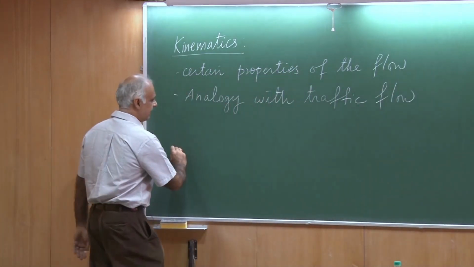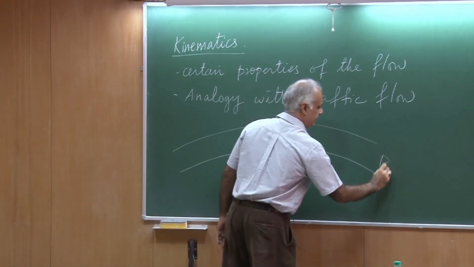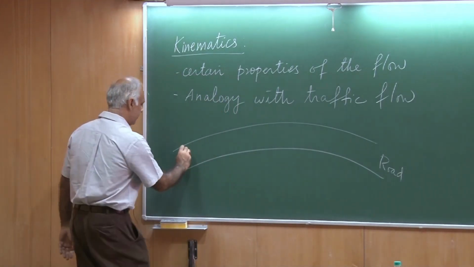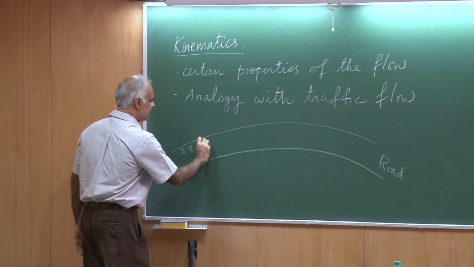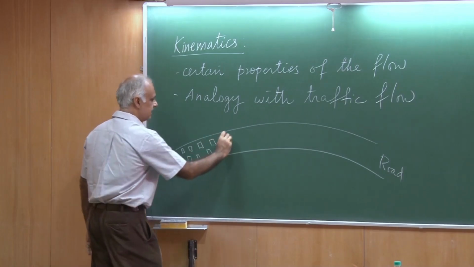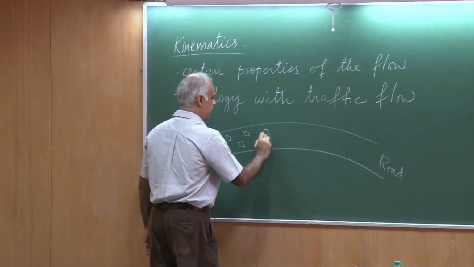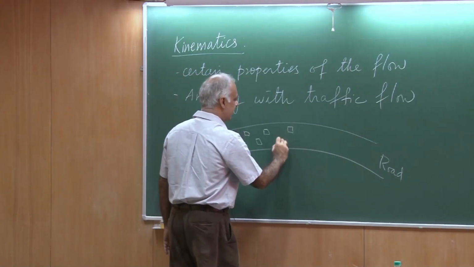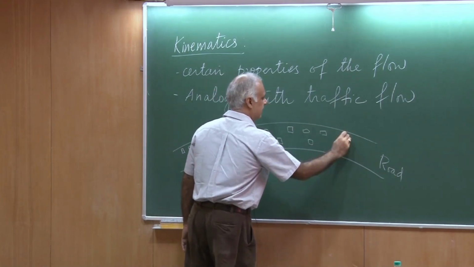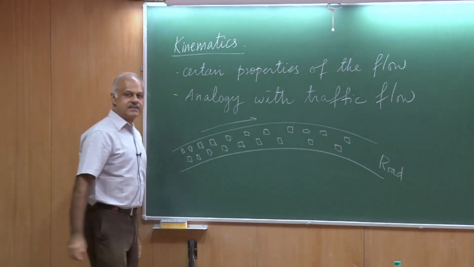So imagine I had a road, and on this road I had many of these vehicles. Maybe these are cars, these are motorcycles, these are carts, maybe they are bullock carts, horses, elephants, pedestrians, and they are all moving in this general direction.